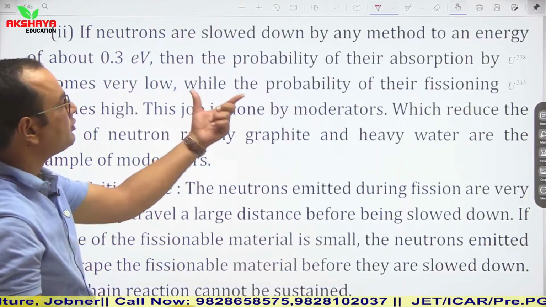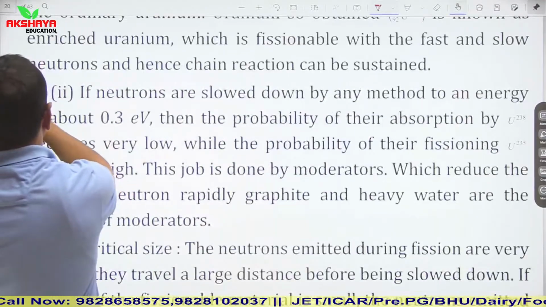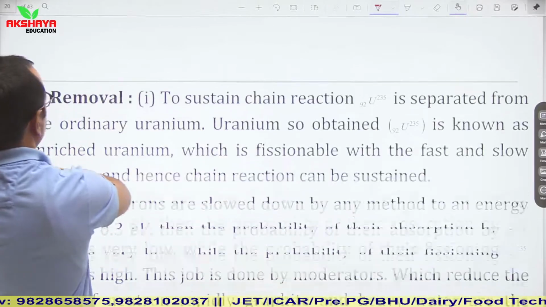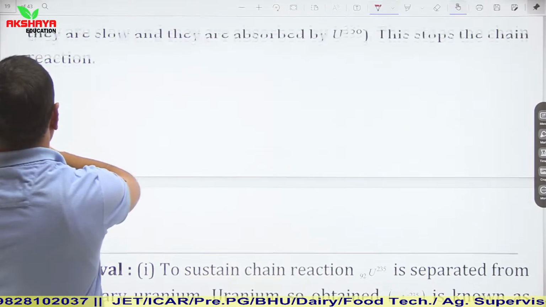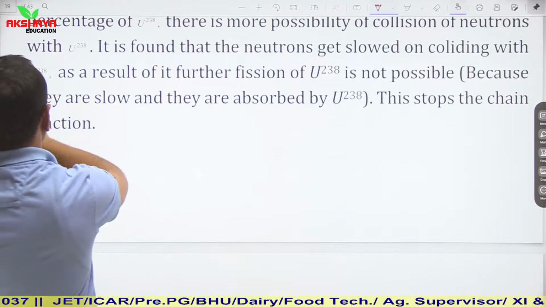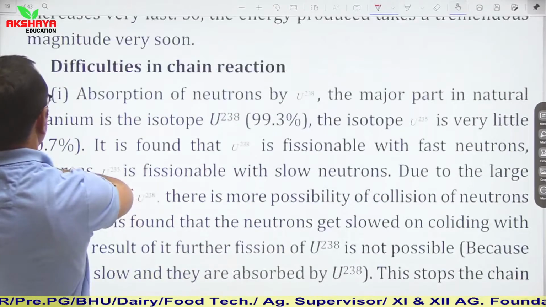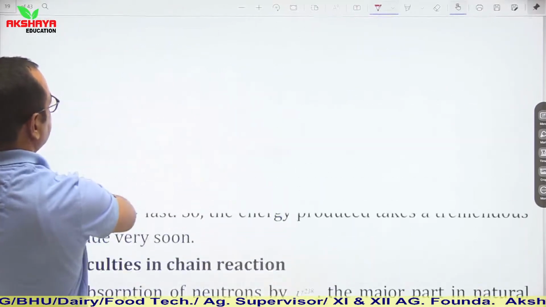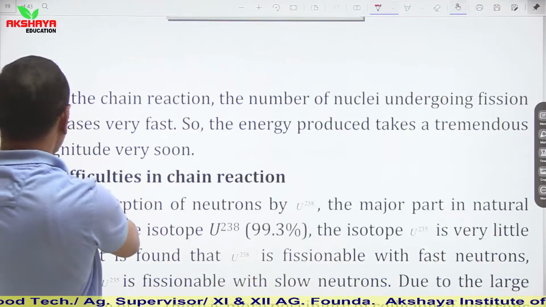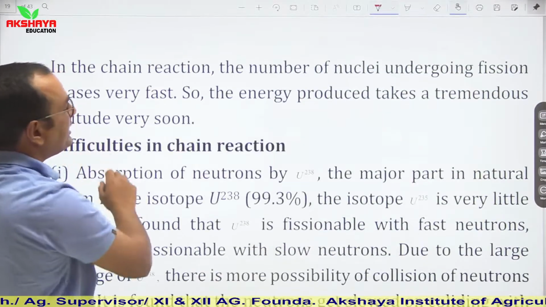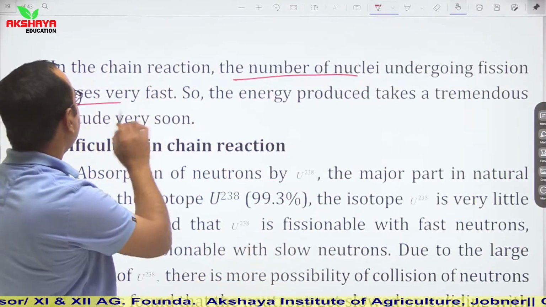If neutrons are slowed down by any method... Now see, in the chain reaction, the number of nuclei undergoing fission increases very fast.